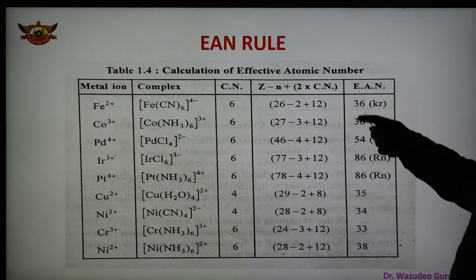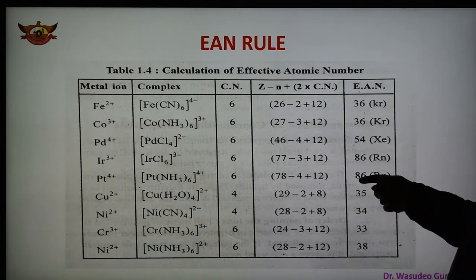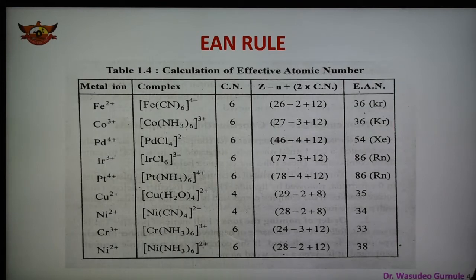In some cases the noble gas configuration is achieved, but in others it cannot be achieved. So these are some points which are not cleared by the EAN rule. We can also say these are some limitations of this rule.